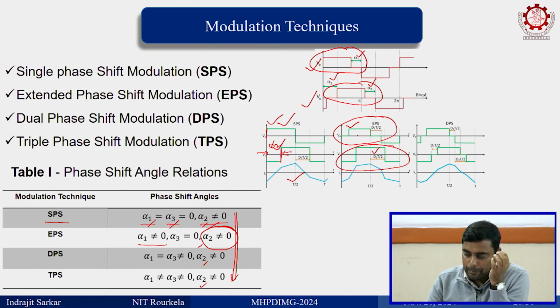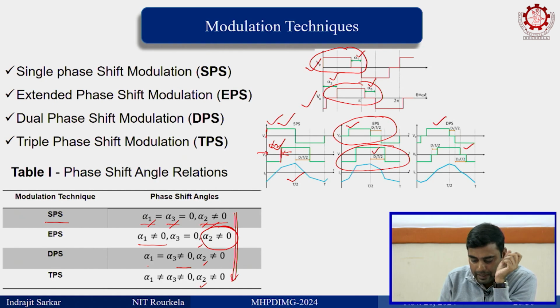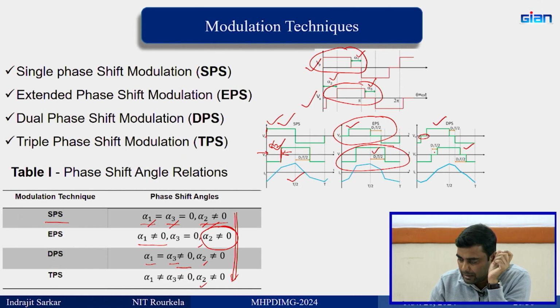Now, in EPS, the primary side is a quasi square wave. Similarly for DPS, dual phase shift, both the primary bridge voltage and secondary bridge voltage are quasi square waves. In DPS, these two are the same for primary and secondary bridges. For TPS, these two are not the same.